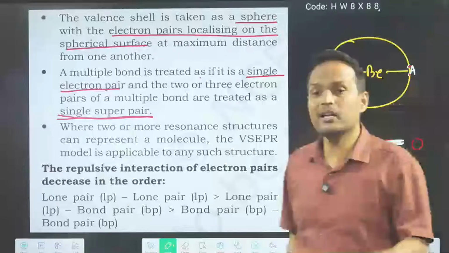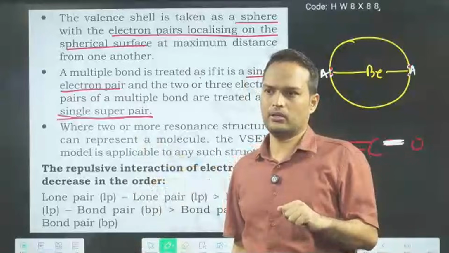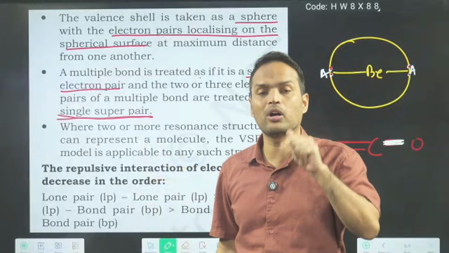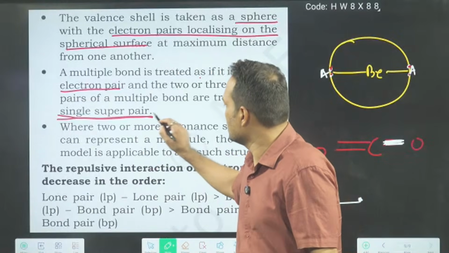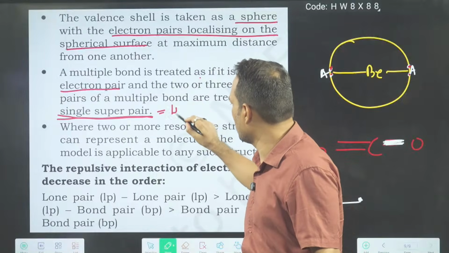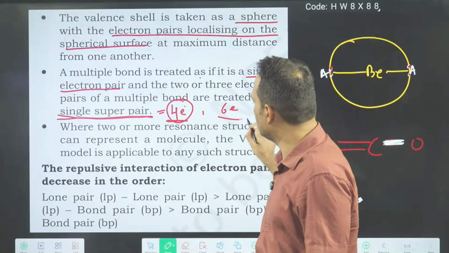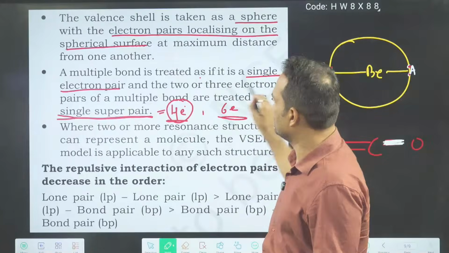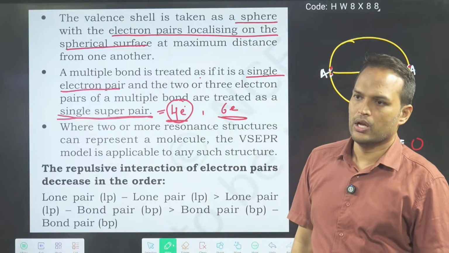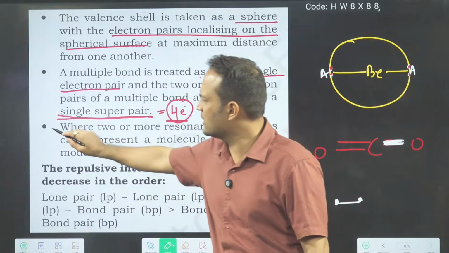Or you can say a single super pair means exactly, according to NCERT, 4 electrons or 6 electrons. Double bond means 4 electrons, triple bond means 6 electrons. So a single super pair means 2 pairs, 4 electrons, or 3 pairs, 6 electrons. That is what they have written: 2 or 3 electron pairs are treated as a single super pair. So this is the meaning. All these lines of NCERT we are trying to make you understand. Then there is the last point.